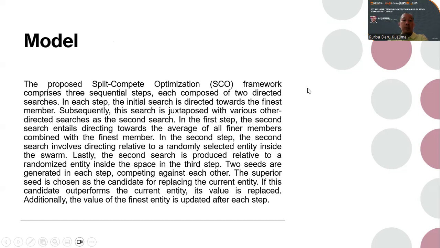So the SEO model comprises 3 sequential steps. It is composed of directed searches. In each step, the initial search is directed toward the finest member. In this step, motion toward the finest member is mandatory.